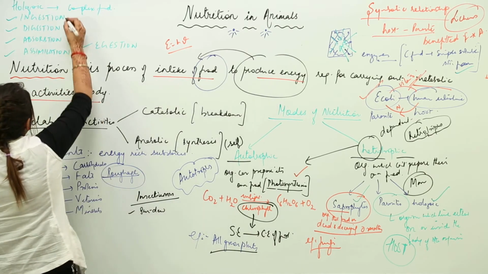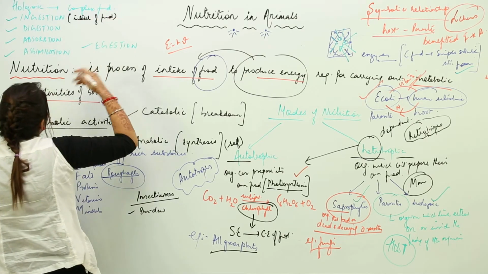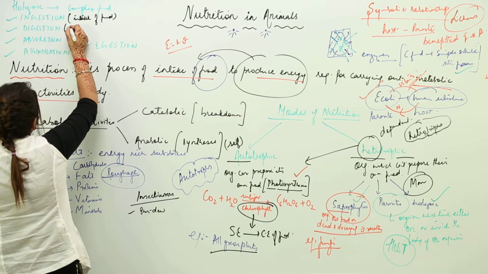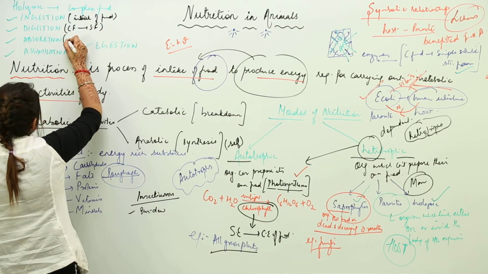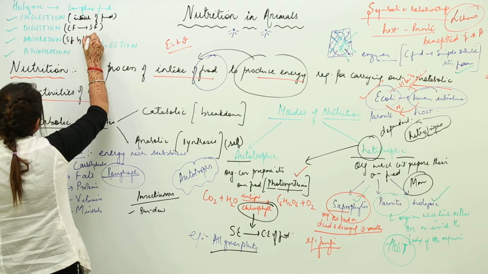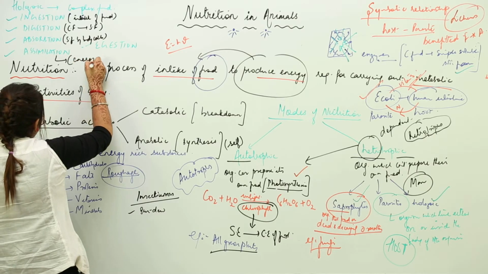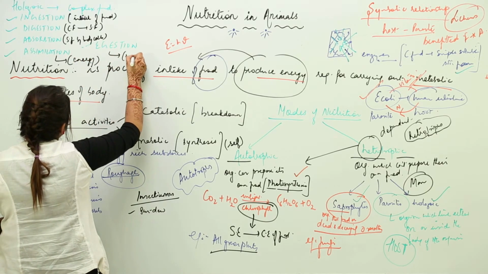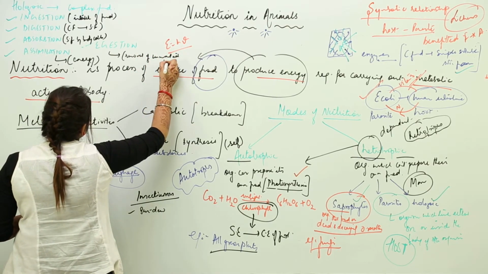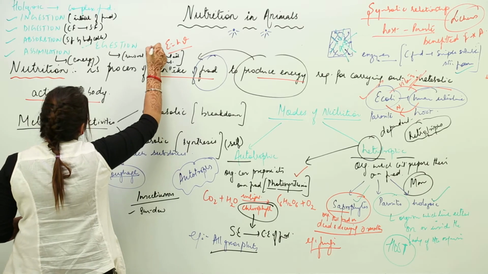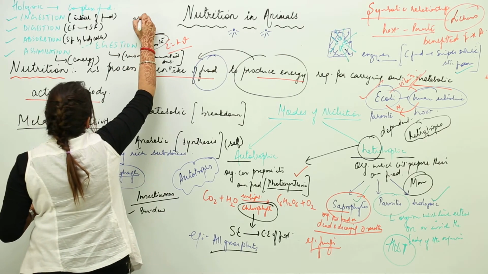So what is ingestion? Ingestion is intake of food. Digestion is converting that complex food into simple food particles. Absorption is absorbing simple food particles by body cells. Then assimilation, cells are producing energy from it. Egestion is removal or throwing off of unwanted substances, or you can say just removal of waste. So this is the Holozoic mode, and the example is man.